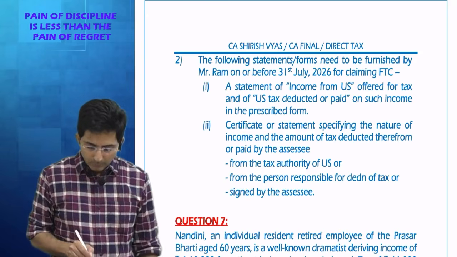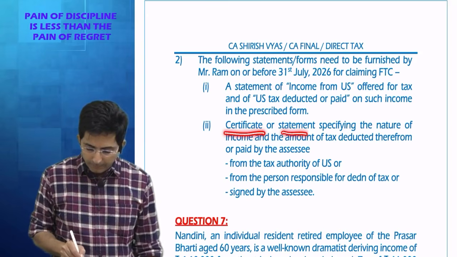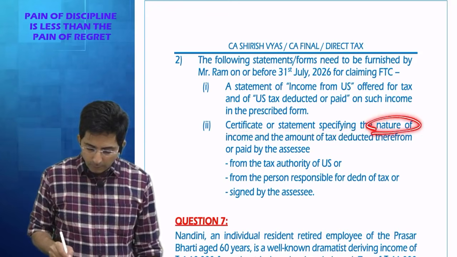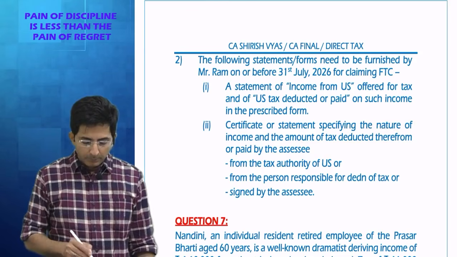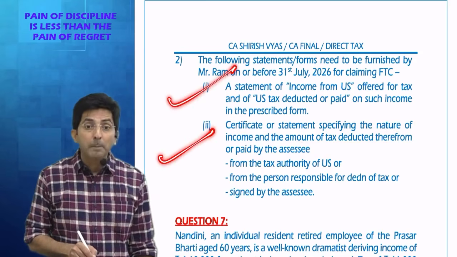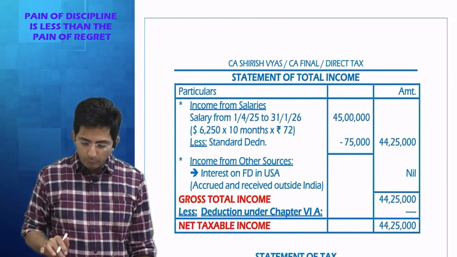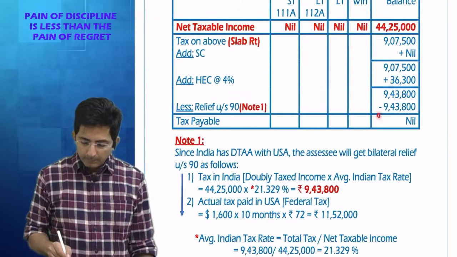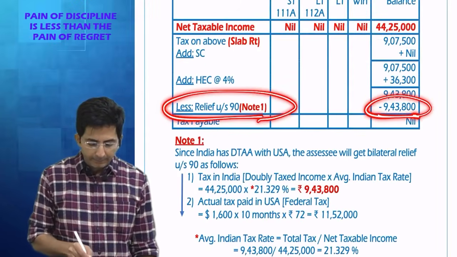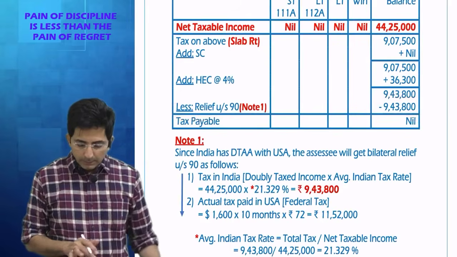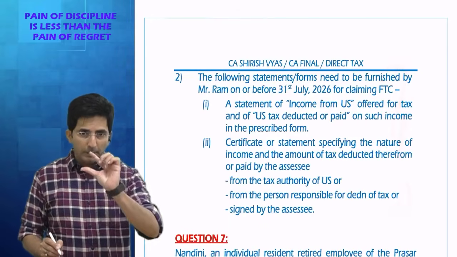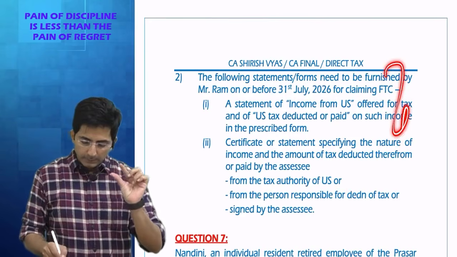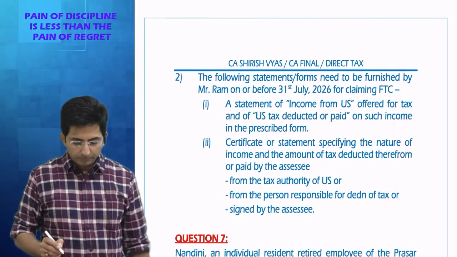Okay. So see, a certificate or a statement specifying the nature of income and the amount of TDS paid by the assessee. So these two things you will have to submit. Then only you will get this relief under section 90. You know, this thing I have written in my theory book also. If you see my concept book given to you, this thing is given in the concept book.